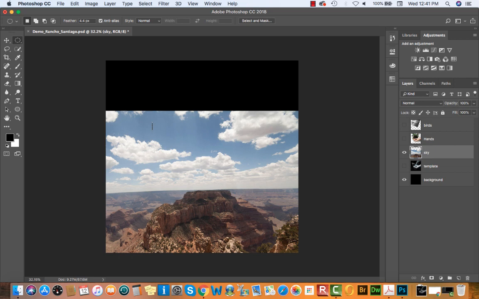Remember that M is your shortcut key for Marquee tools, and Shift M will navigate or toggle between the Marquee tools that are currently available.